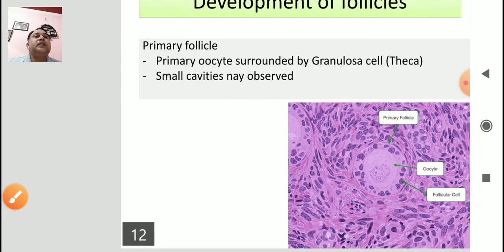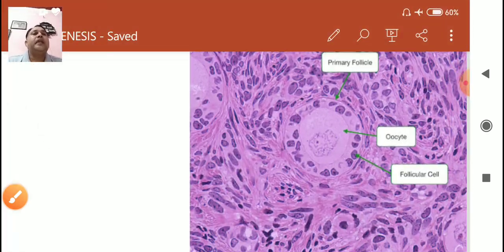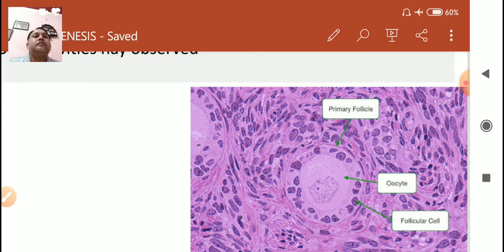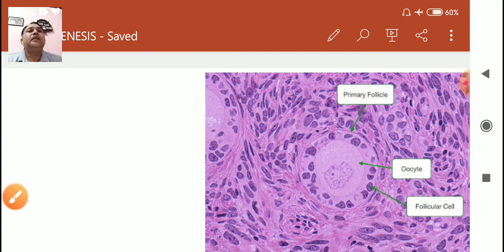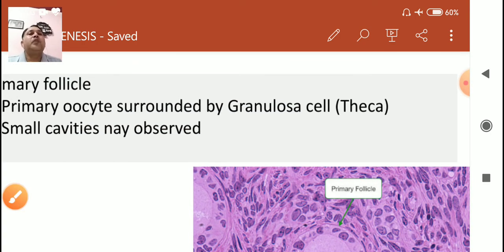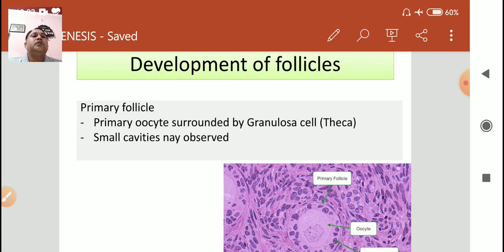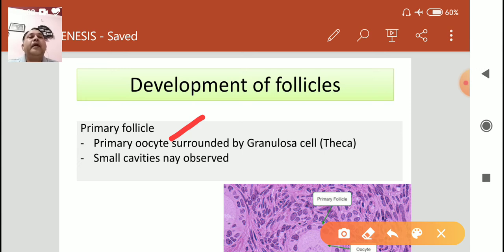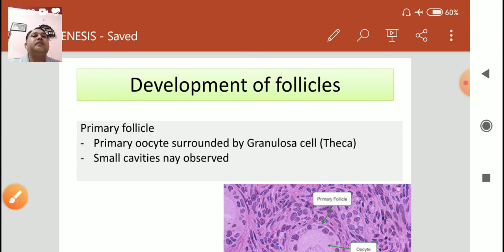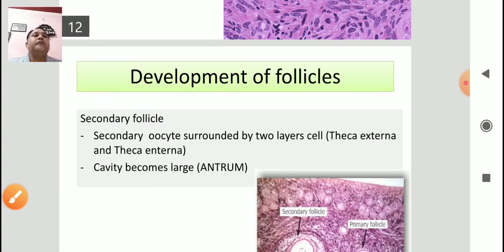You can see in this slide, that is the primary follicle, that is the primary oocyte, and those are the follicular cells. So the primary follicle contains the primary oocyte and a layer of granulosa cells, and small cavities may be observed in the primary follicle.